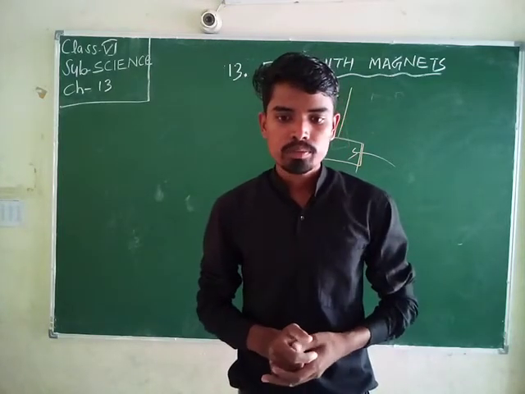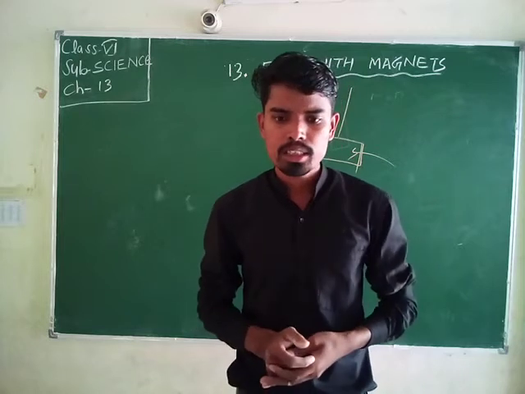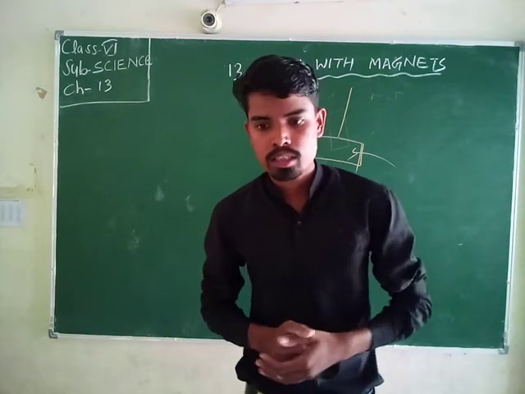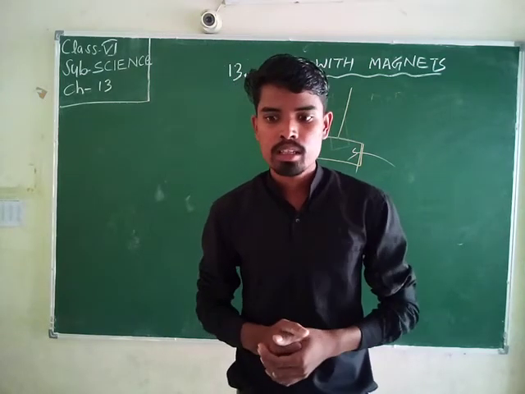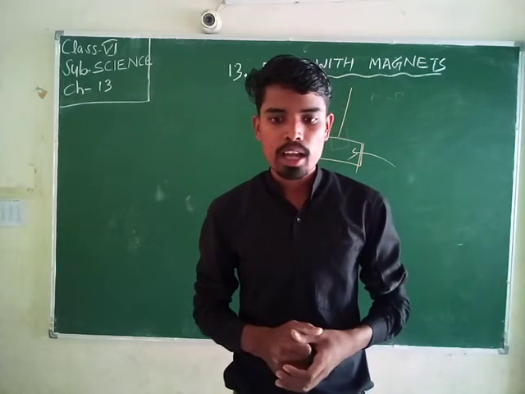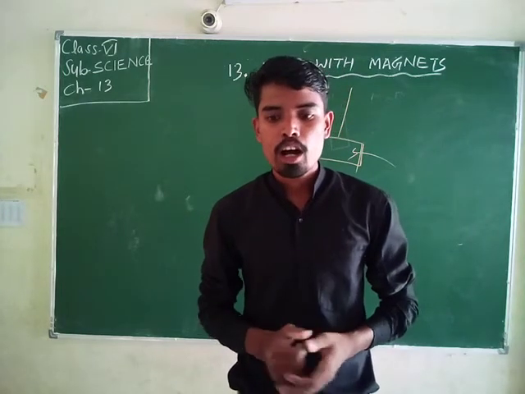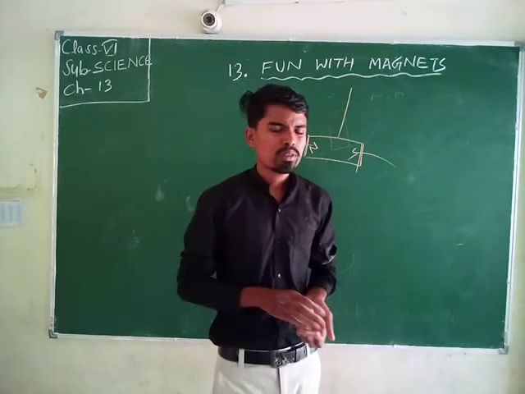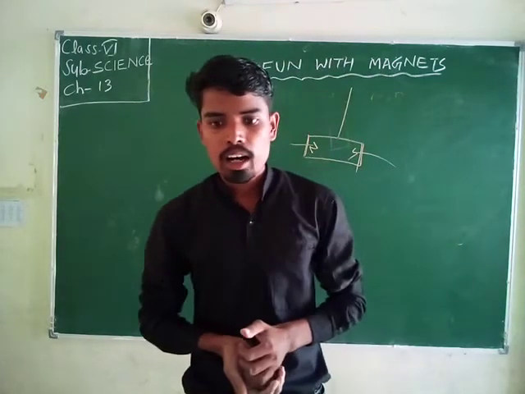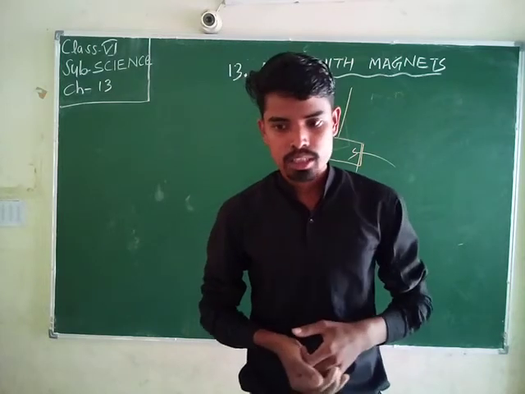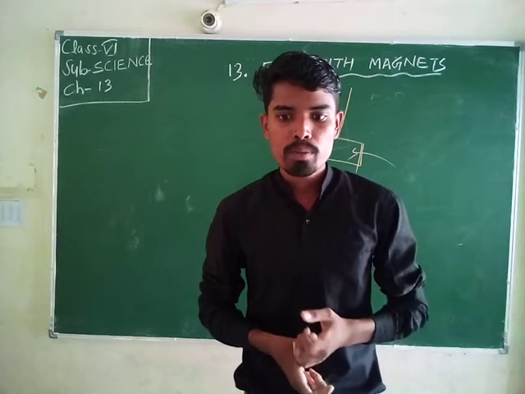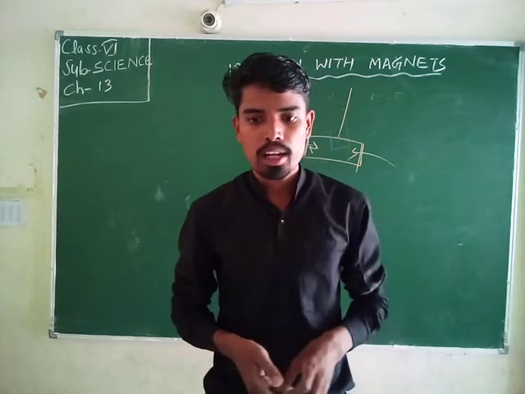The Chinese were the first to develop a compass, about 1800 years ago. Their compass had a piece of lodestone, which means natural magnet, hanging from a string. The ends of the stone pointed in the north and south directions.